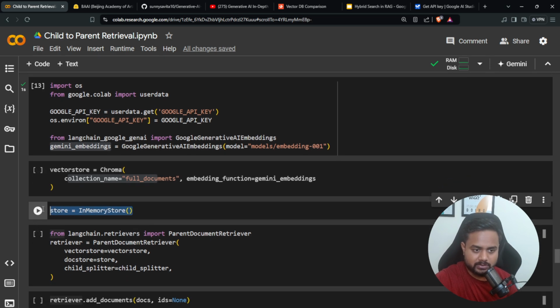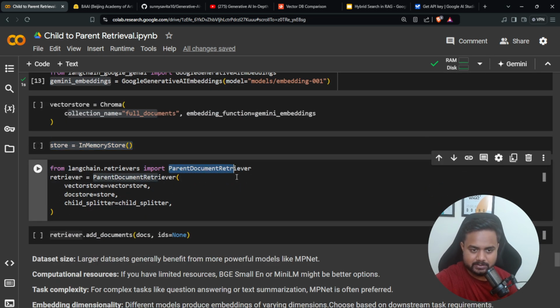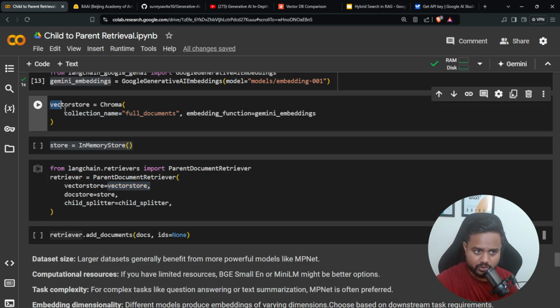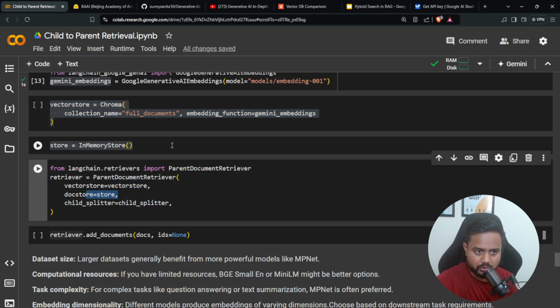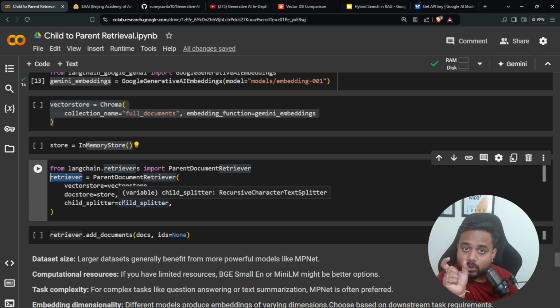So what I'm doing, this is my in-memory database, and here this is my class. This class you will find inside LangChain itself, the parent document retriever. Now inside this parent document retriever, you are passing the vector store, where you are going to store the data. Then here you are going to store in memory, and here is a child splitter. So whenever you ask anything to this parent document retriever, based on the child similarity, it will return the parent document.